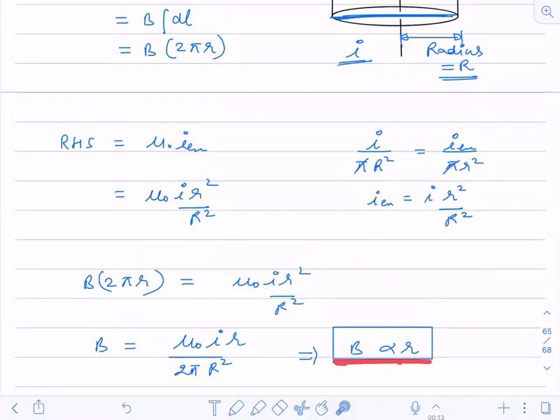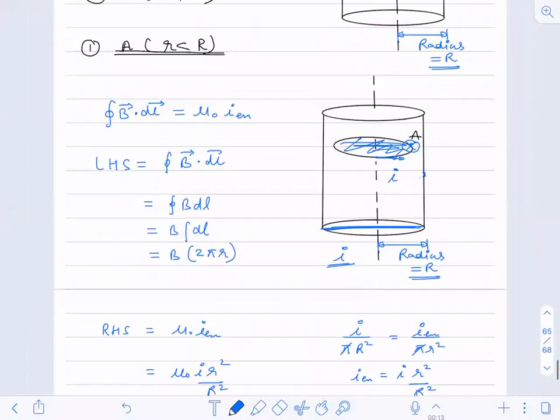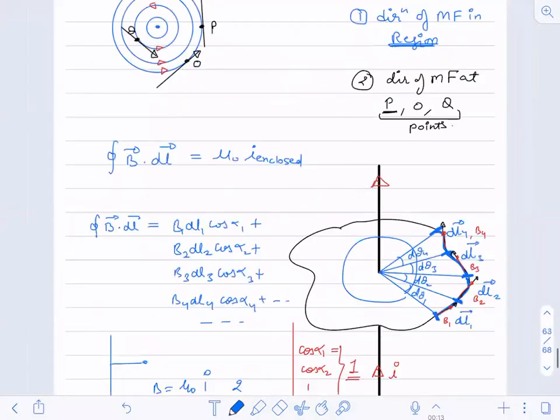We will carry out this calculation for the remaining 2 points in the next class. If you want to draw the graph, how can you draw it? It will be drawn like this. This is B, magnetic field. This is R. So it is like this: B is directly proportional to R. Just take the screenshots now.